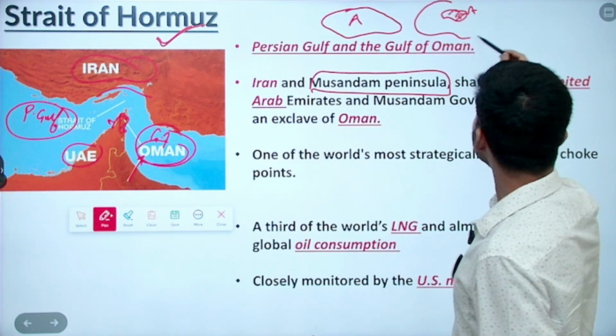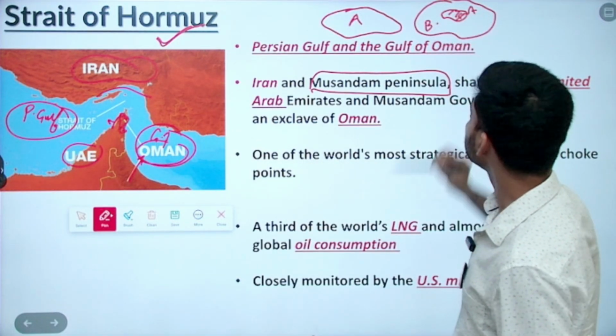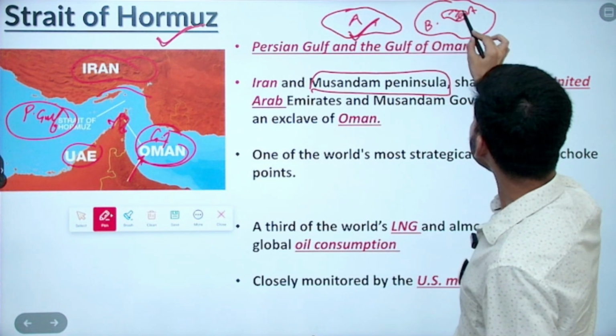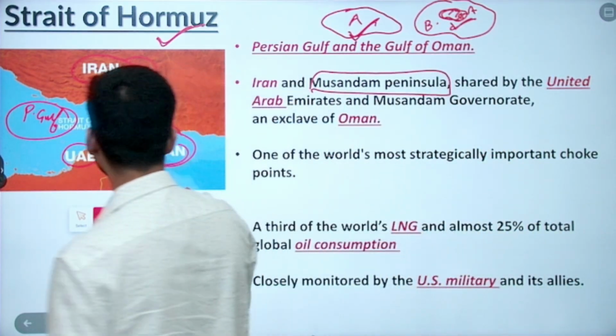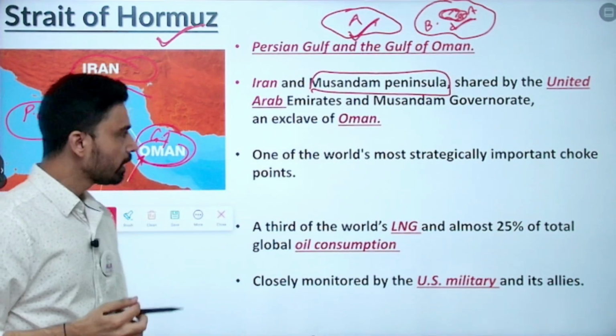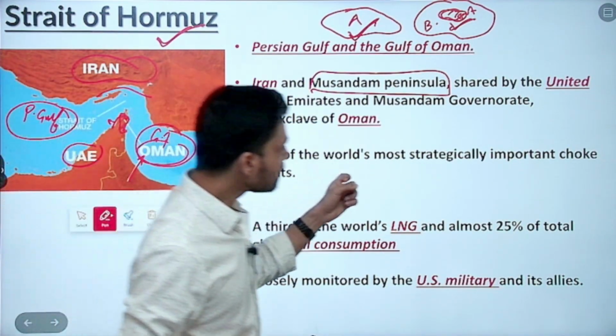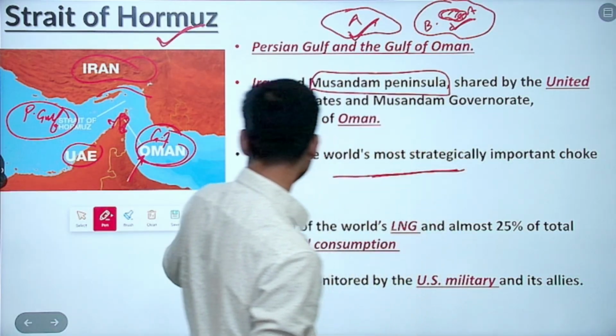But this is surrounded by other countries. Let us suppose this country is B. So this is a mainland territory, and this is A, we can say it is the exclave of A. It is found outside of the original territory of A. So that's the Musandam Peninsula, one of the world's most strategically important choke points.